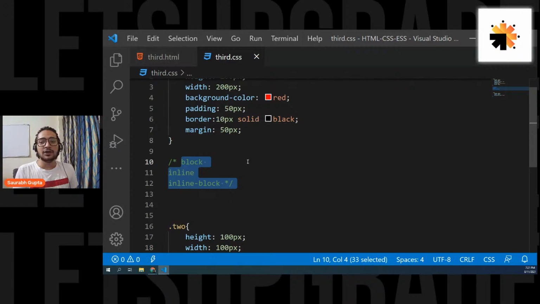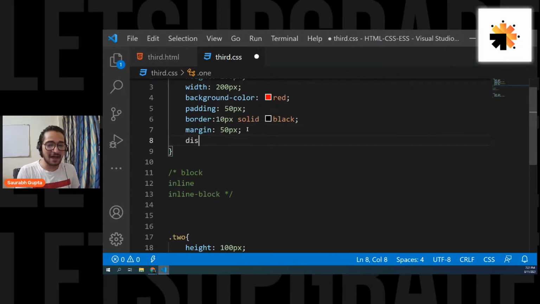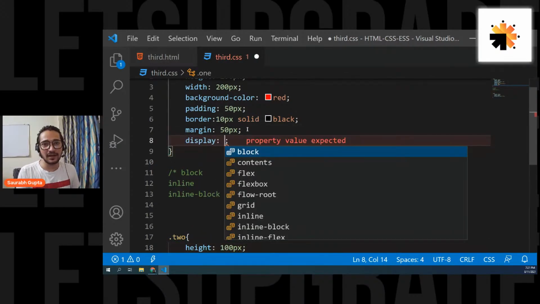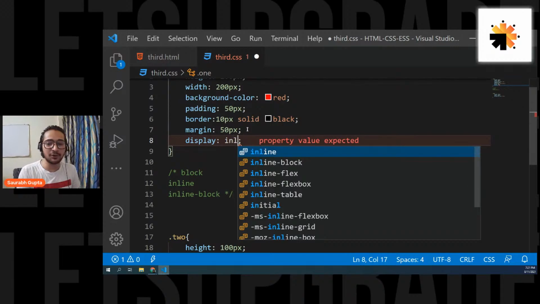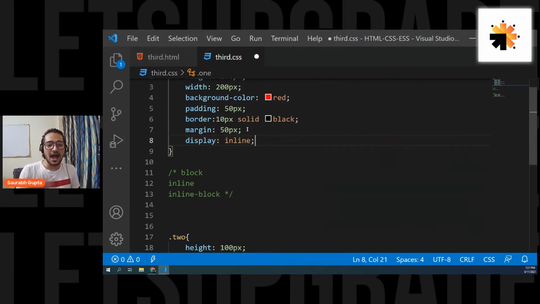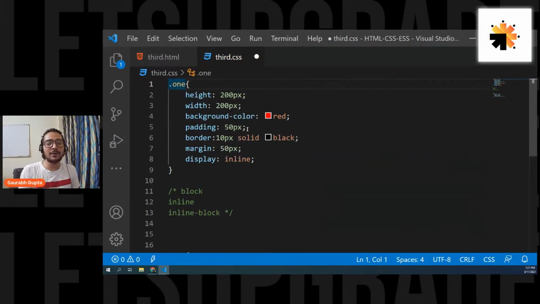Now, to change your element type, you simply have a property called display. Okay. And I go here and I say, okay, fine. I want you to become an inline element. By default, you are block, right? I want you to become an inline element. But now let's see what is happening.